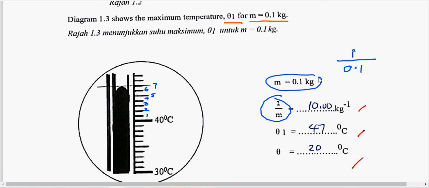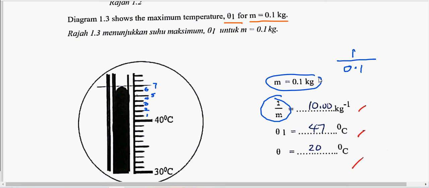So you need to use your calculator, get the answer, and then write your answer here. Normally our answer should have at least 1 decimal place, because here is one decimal place. So at least one or two decimal places. Make it consistent, alright? And the unit is already given. Since this is kilogram, 1 over m means 1 over kilogram, which is per kilogram.